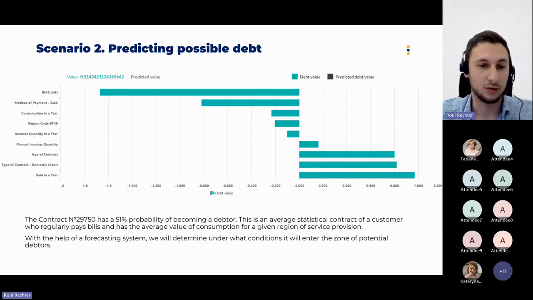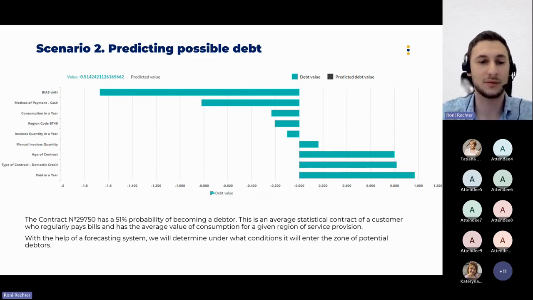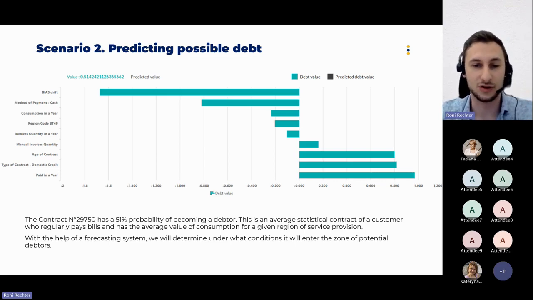Another scenario: we had a contract with a probability of 51% of becoming a debtor. This is an average statistical contract of a customer who regularly pays bills and has average consumption for a given region. With the help of the forecasting system, we will determine what condition will cause this customer to go into debt. And this is exactly the simulation we've been talking about. Now we are going to see what should happen to this customer to go into the dangerous zone of going into debt.